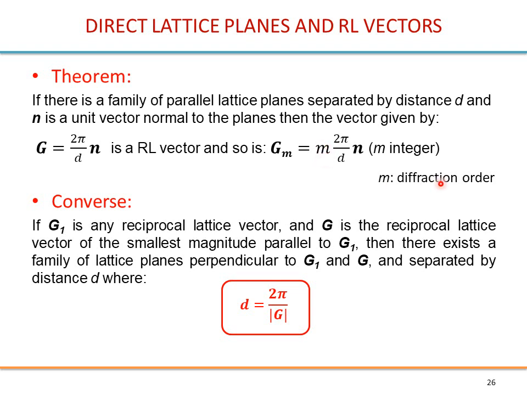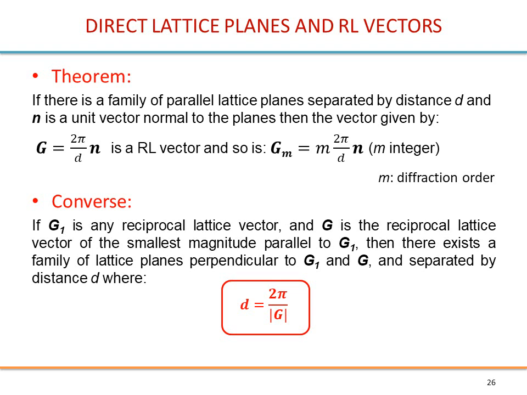So m is a diffraction order. The converse is also true. If you have a reciprocal lattice vector g1 and g is the smallest of these vectors parallel to g1, then there exists a family of lattice planes perpendicular to g1 and g and separated by distance d, where d is 2 pi over g.